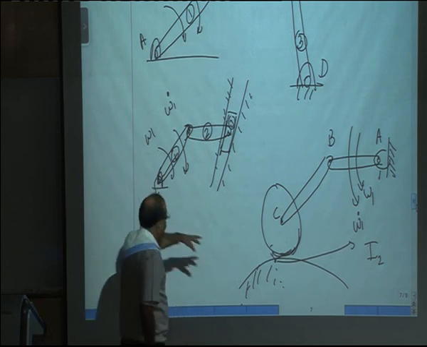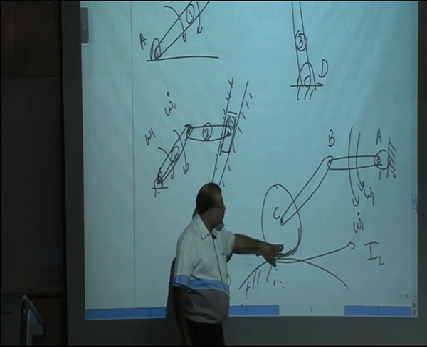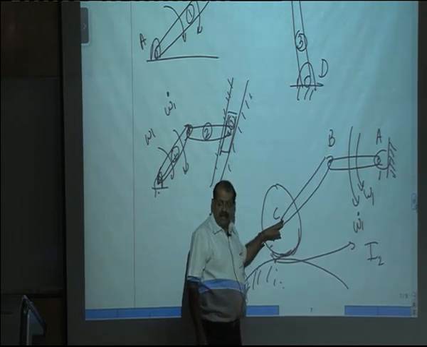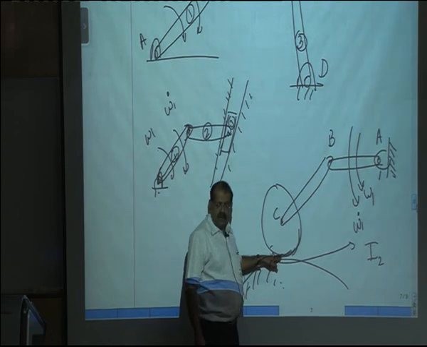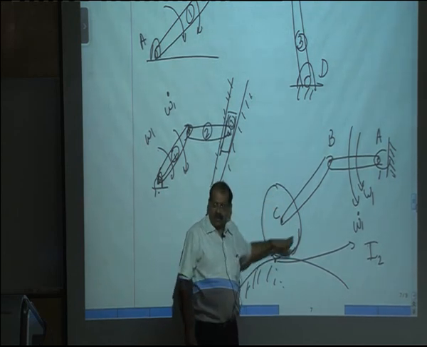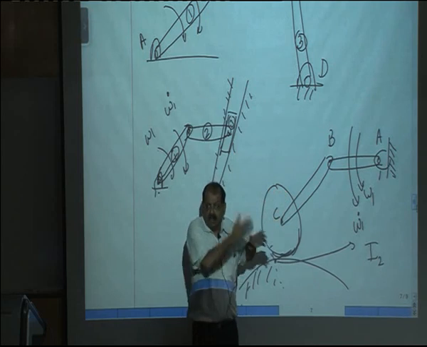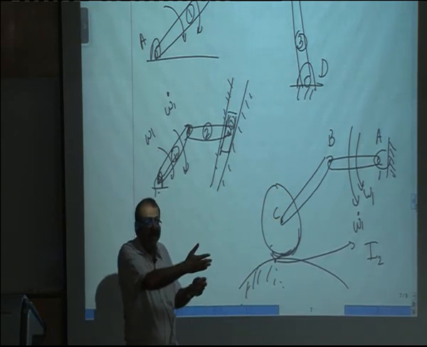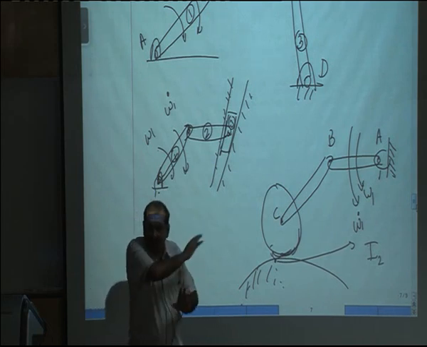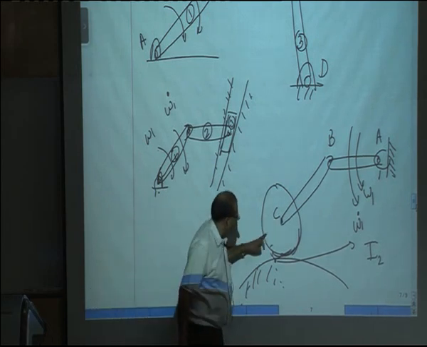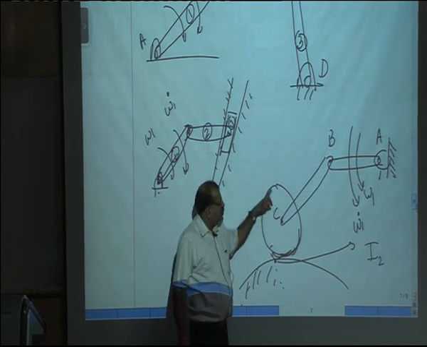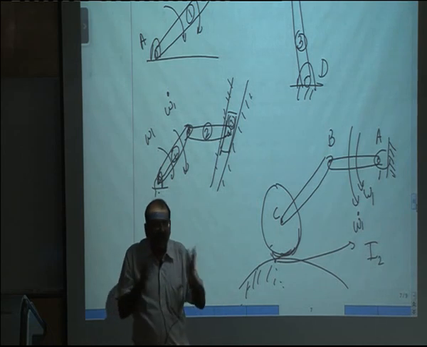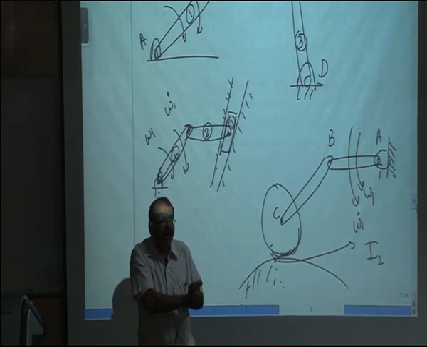Okay, something similar here. In this case, what you know is the direction of Vc, you know this is 0, so with respect to this you can work out the direction of any other point wherever this is connected, and so then again you know the direction. Similarly for acceleration parts, here you will have some extra component of acceleration because you know the path of the point C, so then you may have to go from C to the connecting point. So these are the different types of problems we have.